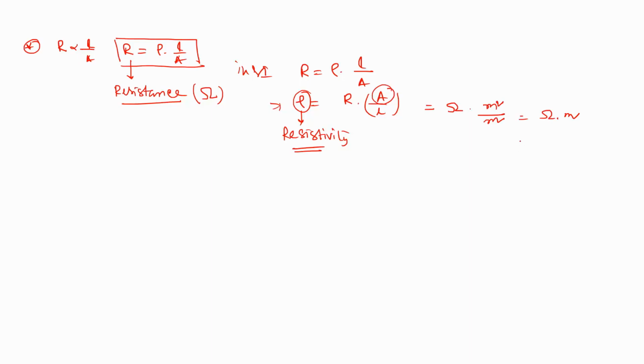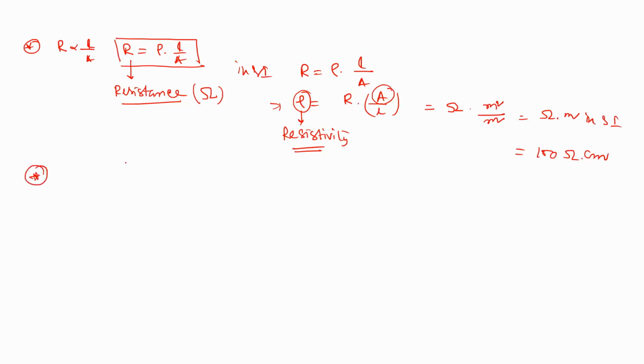Now this is in the SI unit. But in CGS, it will be ohm into centimeter. So this is the unit of the resistance and the resistivity.